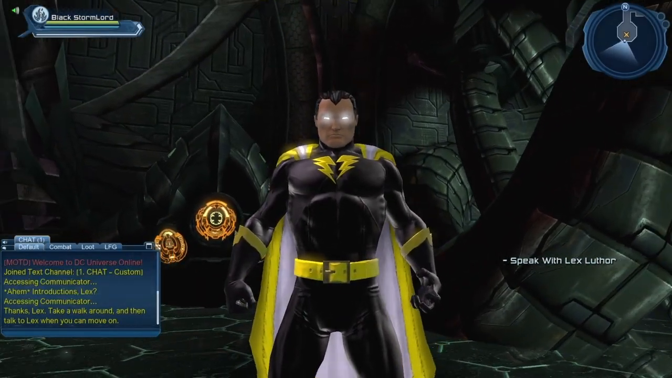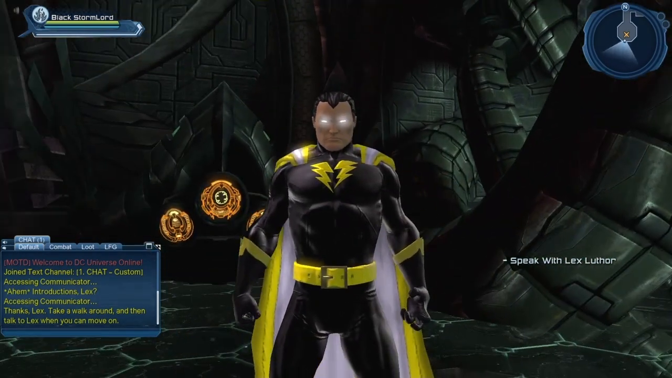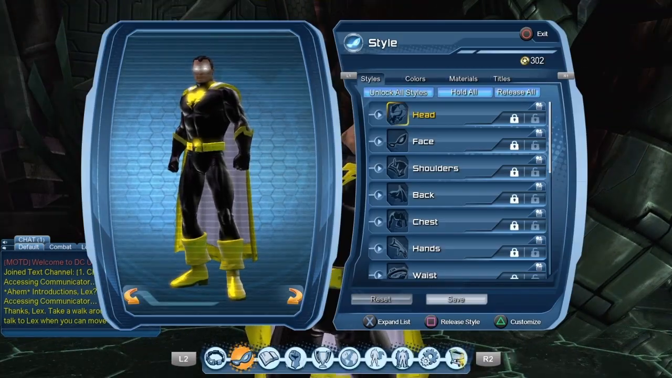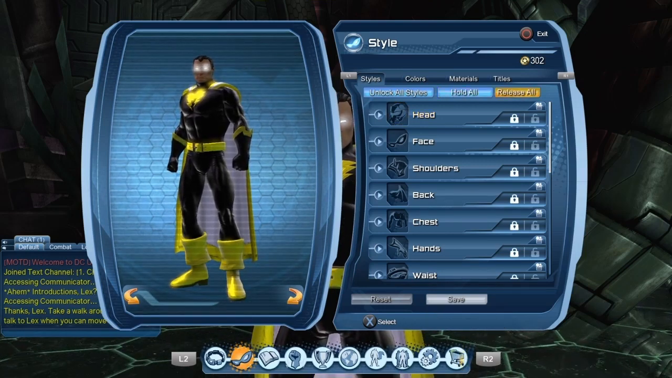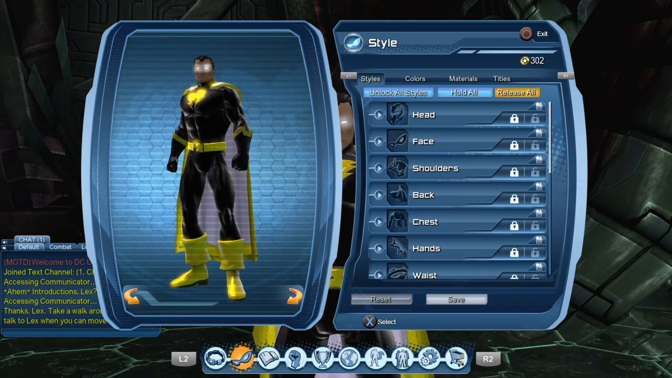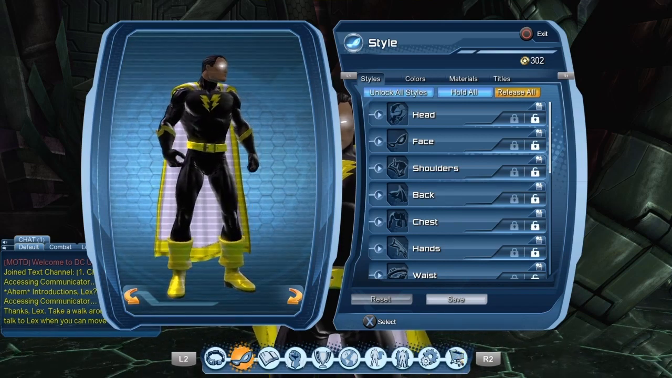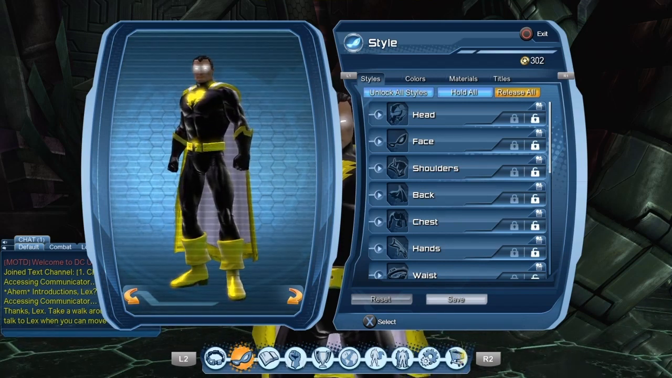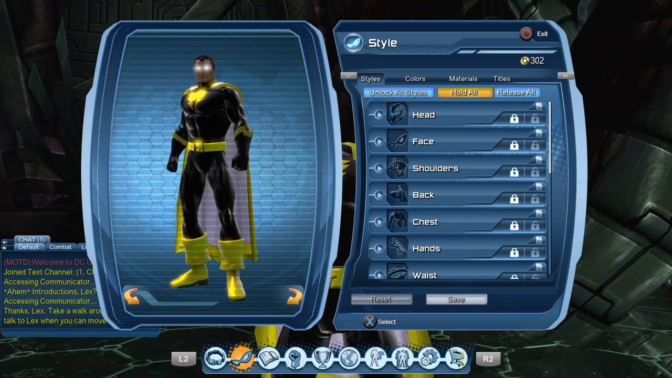So again, at character creation, this is about as close to our friend Black Adam as you can get. And as you can see, next to each style, you can see those little locks. There's something called release all or hold all. If we release all, you'll see what happens. You can see all the little locks are unlocked. That means that whenever I'm going to equip a piece of gear, if I leave it unlocked, it's going to change the style of my character whenever I equip a new piece of gear. You don't want to do that. So we're going to go for hold all.